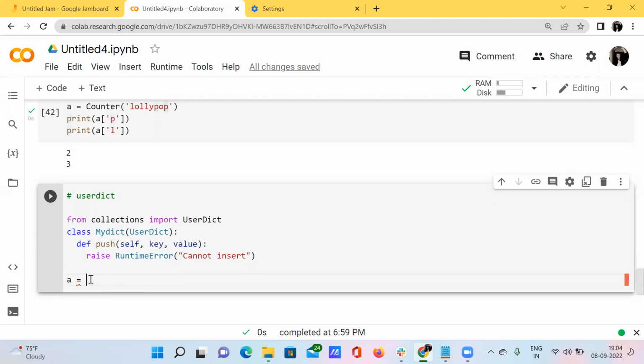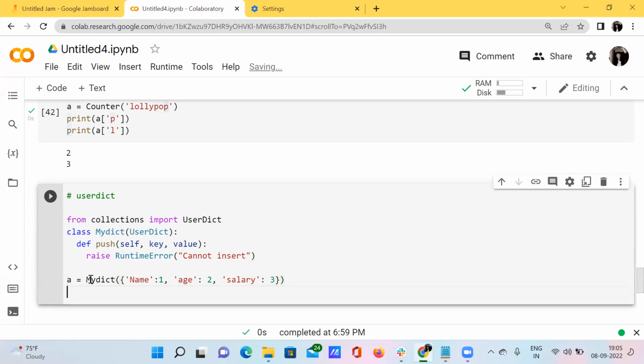Okay, I'm just assigning my variable with some data, that is my dict of, I want to create some kind of dictionary, that is let's say a name, that is 1, age, that is 2, and salary, that is 3. This will be my variable, and I just want to use my push function here.